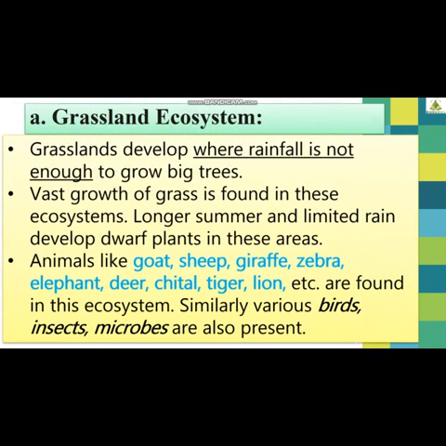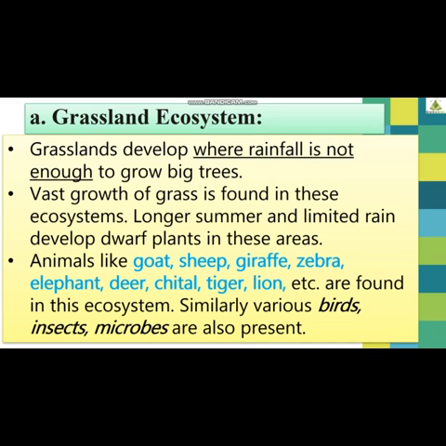Let us understand the first type of land biomes, that is grassland ecosystem. Students, grasslands develop where rainfall is not enough to grow big trees. Grasslands have trees which are very short in height. So they develop where rainfall is not enough. Vast growth of grass is found in this ecosystem. So we will find a lot of grasses in these ecosystems.